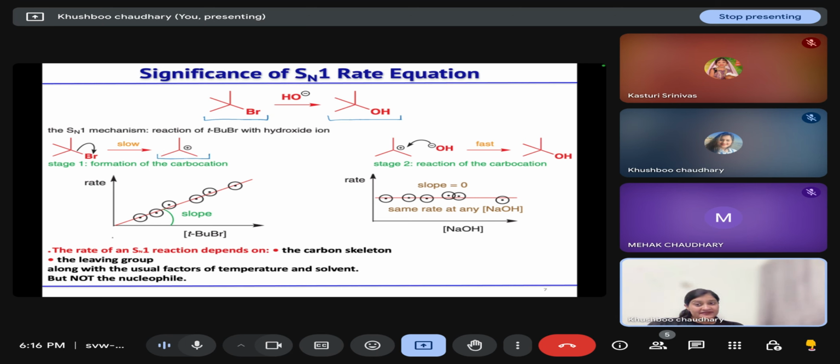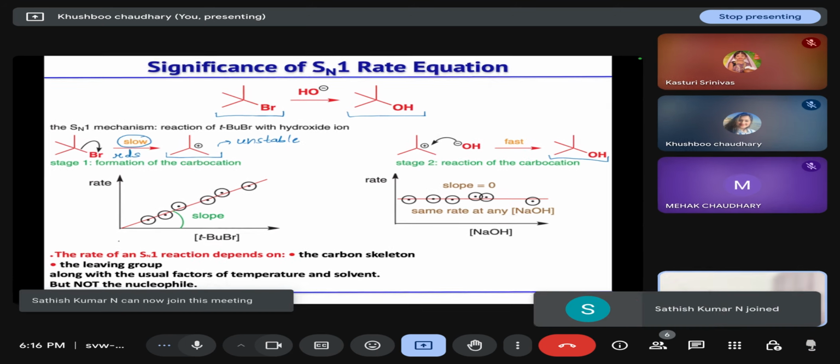And the second step is the fast step, because carbocation is unstable and formation of any unstable species is not fast. So the first step is your slow step, or we can say your rate determining step. In the second step, your nucleophile attacks the carbocationic carbon, and you will get your tertiary alcohol. So this is your second step.